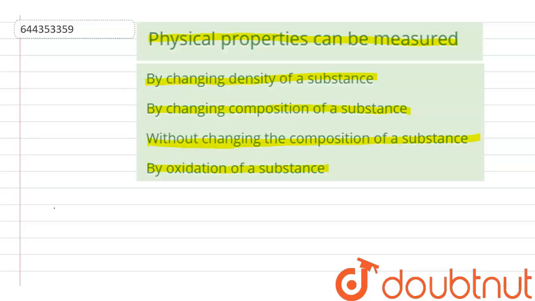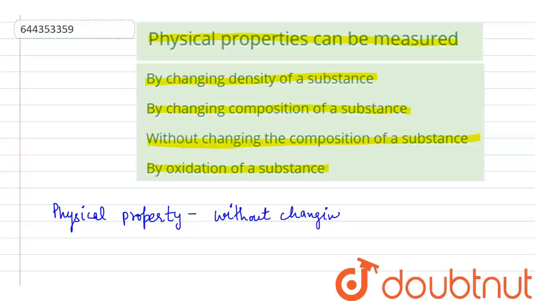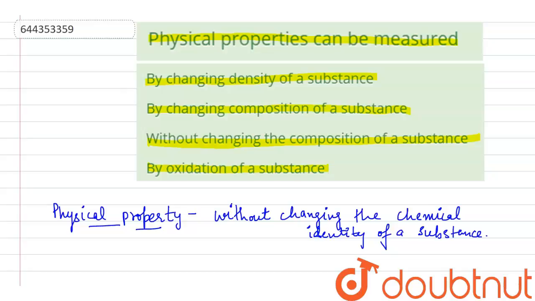So basically, a physical property can be characterized or defined as any characteristic that can be determined without changing the substance's identity, the chemical identity of a substance. So that is the basic characteristic of a physical property, by which we can measure the physical property.